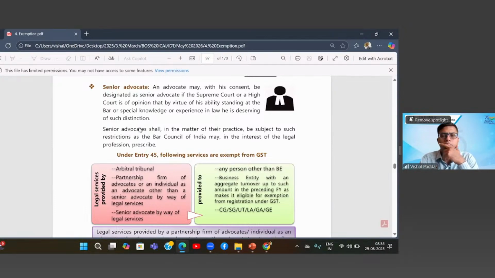Whenever you are doing the advocate function, you can do the advocate function. When you want to do the COP work, you can do the COP work, but you need not surrender the COP certificate. It is specifically mentioned here. This exemption is given in the Code of Conduct. The EC3 manual is there. In one of the manuals, this is very specifically mentioned.